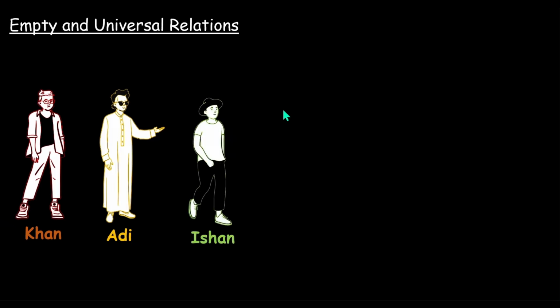Let's talk about empty and universal relations today. Suppose we have three students: Khan, Adi, and Ishan. All of them are in 10th standard. They're part of a group and they have to do a group project that none of them want to do. But they've just learned relations in maths, and now they play a little game among them. The game is they try to make meaningful relations to find who among them will do the project.